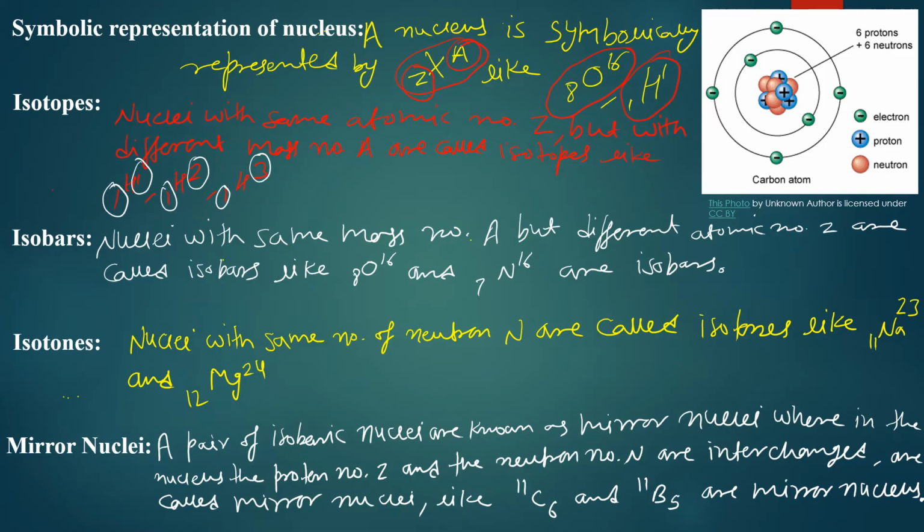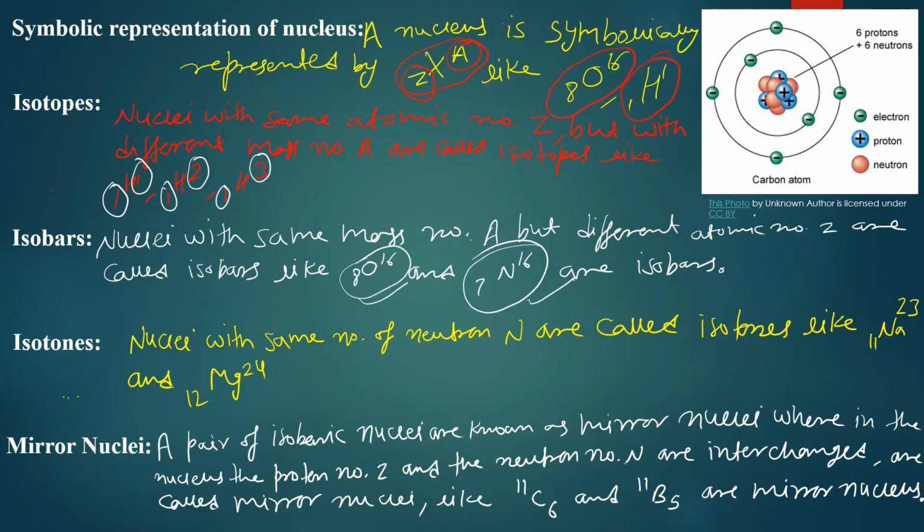So examples of isobars are 8O16 and 7N16. Those are an oxygen nucleus and a nitrogen nucleus, and these are examples of isobars. Now let's move to the isotone section.